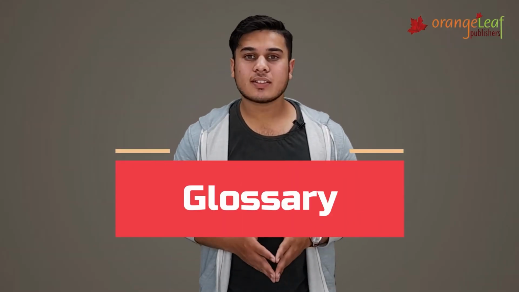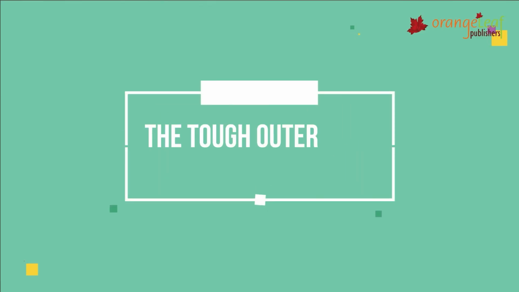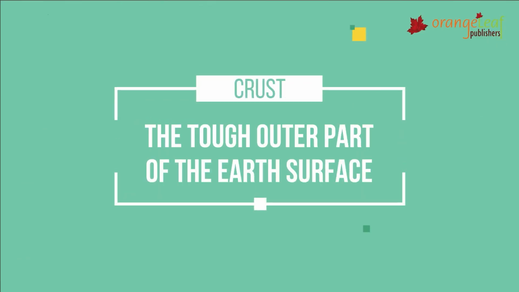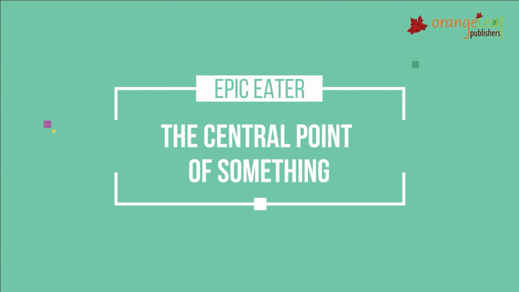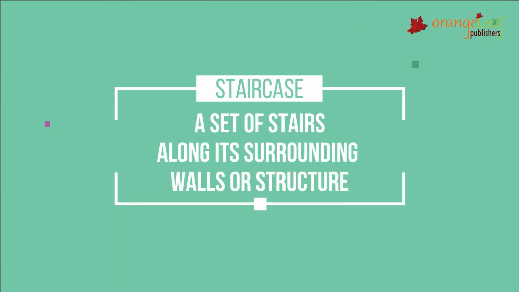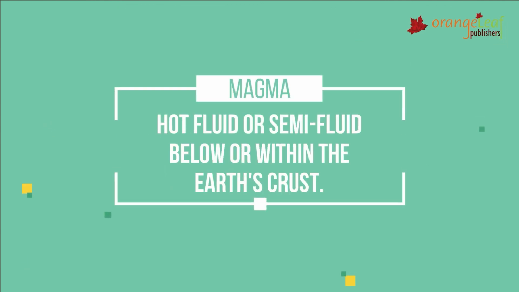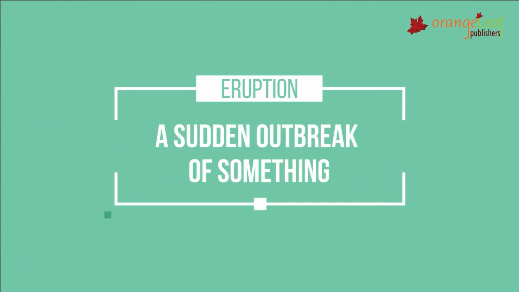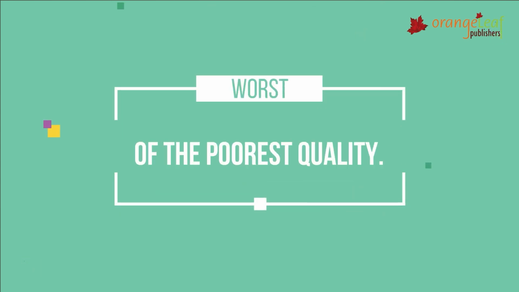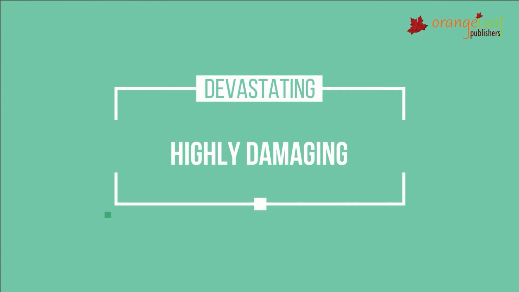So here is the glossary of today's lesson. Crust, the tough outer part of the Earth's surface. Epicenter, the central point of something. Widespread means general. Staircase, a set of stairs along with its surroundings like a wall or a structure. Magma, hot fluid or semi-fluid below or within the Earth's crust. Eruption, a sudden outbreak of something. Worst means of the poorest quality. And devastating means highly damaging.